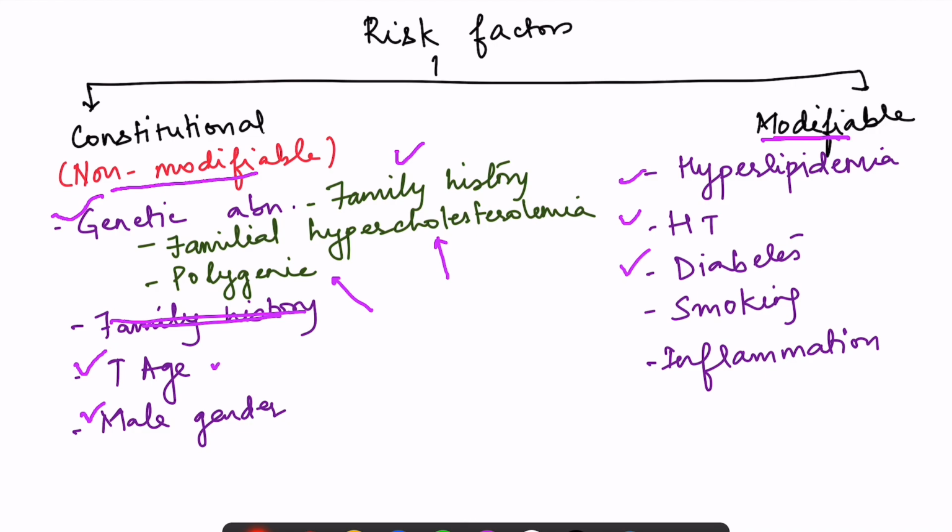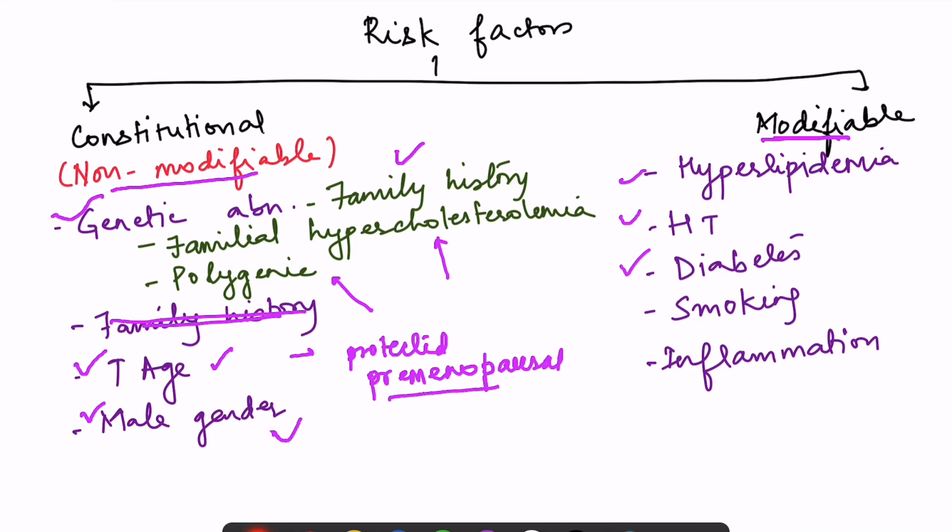Then increasing age itself is a risk factor, and basically women before the menopause are protected. Okay, before the menopause, premenopausal women are protected. So in men, there is more risk. However, post-menopausal, the risk in females also increases tremendously. In fact, it increases more than that of men. Okay, so male gender is there.